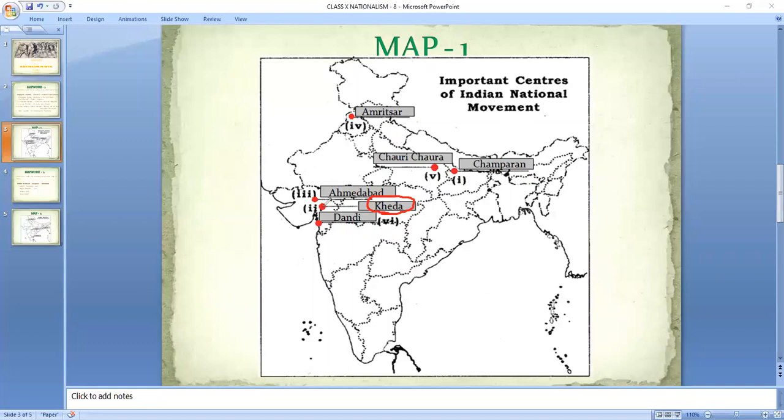This red dot is of Kheda. What happened in Kheda? The Peasant Satyagraha happened in Kheda. I am repeating again: Kheda, look towards Gujarat, obviously it is in Gujarat. You can see this red dot. This is your Kheda, and I am again underlining it so that it is clear to you all. This is your Kheda.